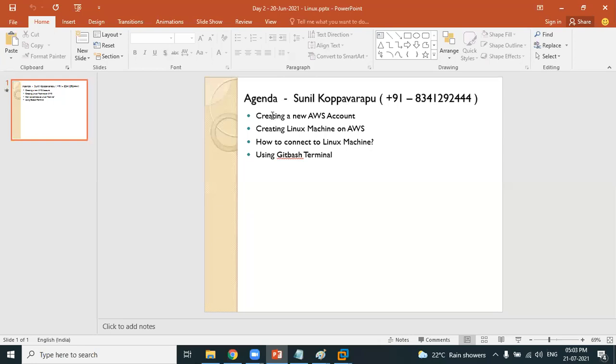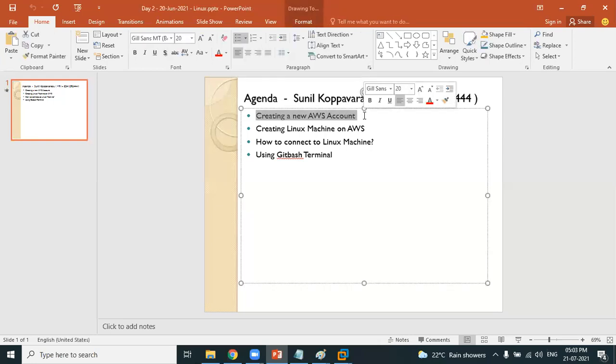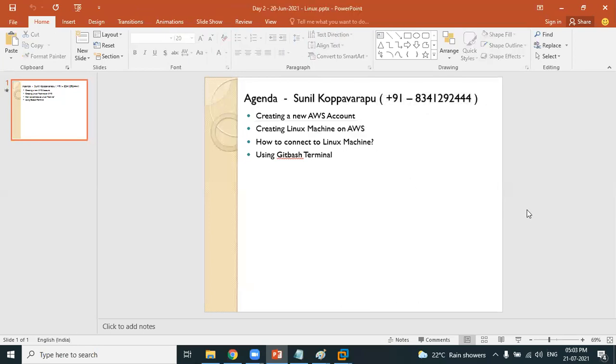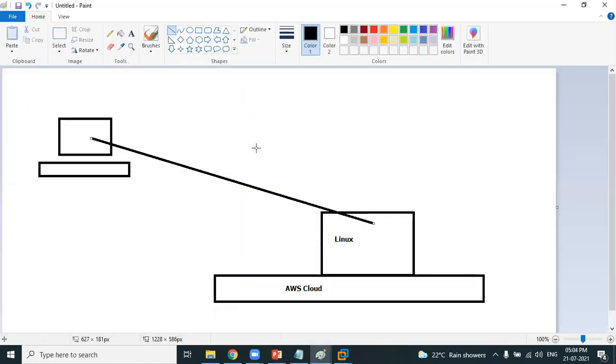We already have covered how to create a new AWS account. Now, as you are comfortable creating an AWS account, go ahead and create a new AWS account after today's session, and then also go ahead and create a Linux machine. Now I'm showing you how to create a Linux machine on AWS cloud. Clear? That's the best approach. Our approach is always on AWS cloud. So we'll be learning how to create a new Linux machine on AWS cloud. That's our plan for our session now. Any questions?